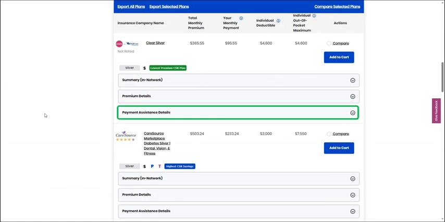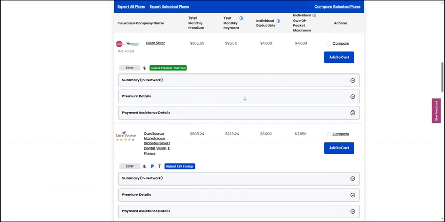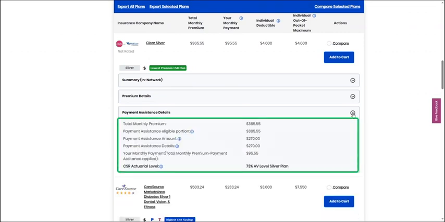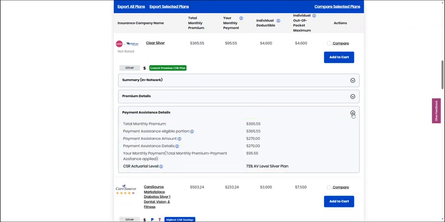Clicking the Payment Assistance Details tab will reveal a series of line items for the total monthly premium, the payment assistance amounts applied, and the total monthly payment. This gives applicants a clear financial picture on what monthly costs will look like with their benefit.